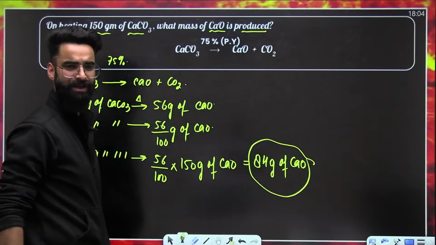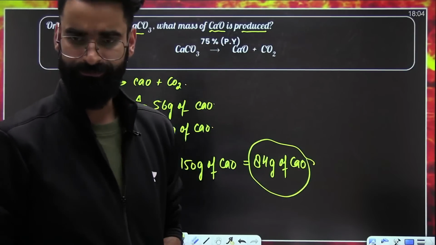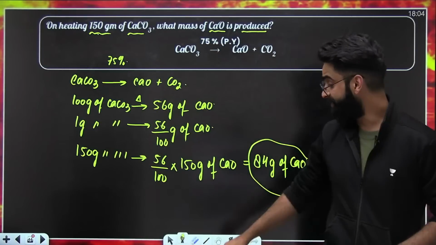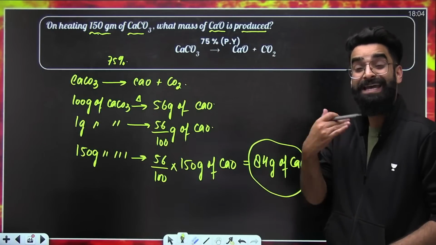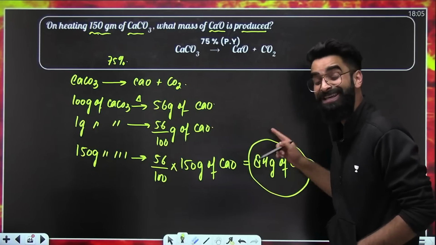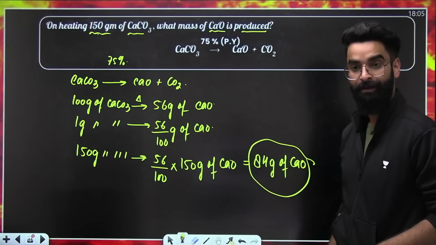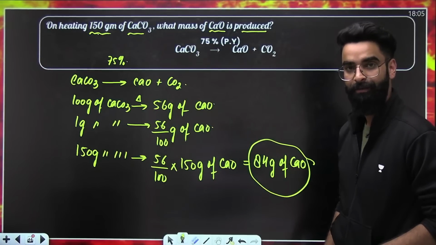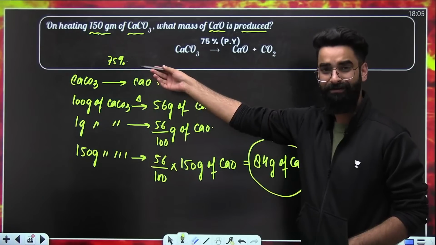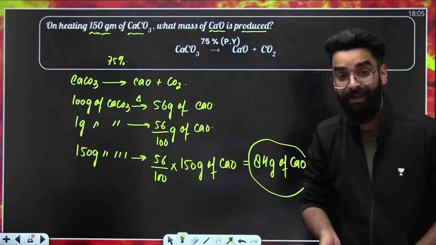Now, what is this 84 grams all about? That's my question to you. This is the mass of calcium oxide which I was expecting to get formed. But the yield of the reaction is not 100%.